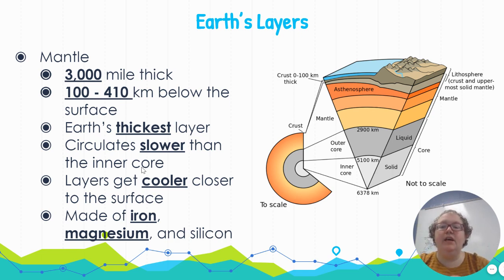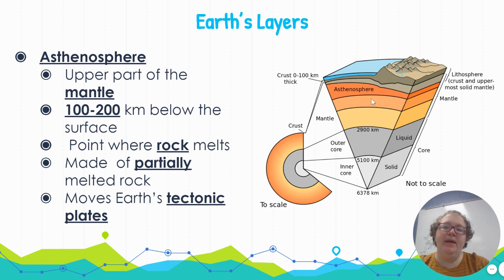The layers are going to get cooler as we get closer to the surface. So this inner core is the hottest. As we get closer to the surface, to the crust, the layers are going to cool. So this mantle part here is made of iron as well as some lighter elements like magnesium and silicon, which is what causes it to be above the core, right? That density is what's going to separate it.